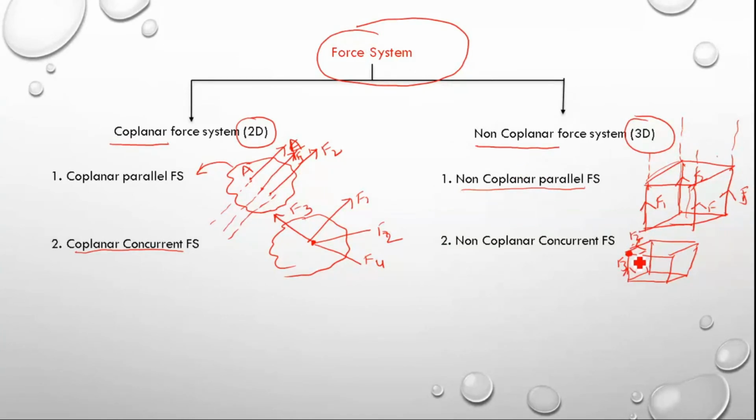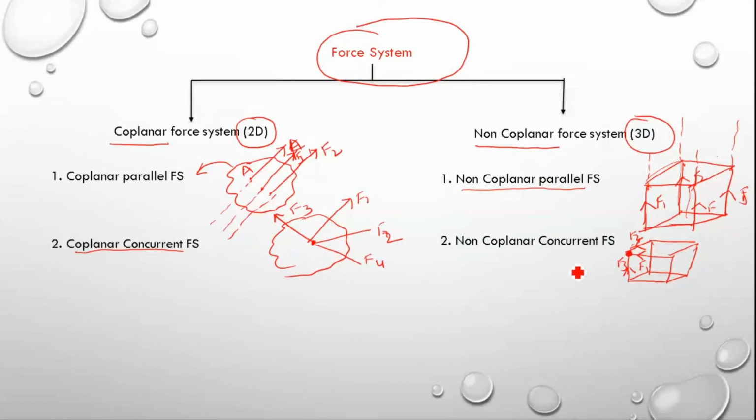Still their line of action is meeting. So then what you can say is that it is a non-coplanar concurrent force system. So when more than one force is acting on different planes, then it is a non-coplanar force system. If their line of action is meeting at a single point, then it is called a non-coplanar concurrent force system.